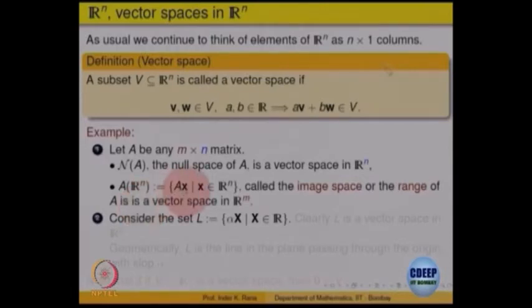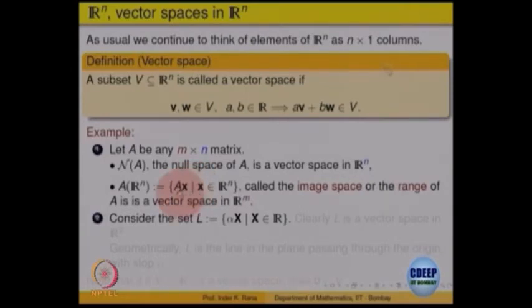For example, let us look at Ax1, one element of this set, and Ax2, another element. So, let us look at alpha times Ax1 plus beta times Ax2. We want to show it is also in this set, but what is alpha times Ax1 plus beta times Ax2? By the distributive property, the other way around, it is A applied to alpha x1 plus beta x2. So, it is A of some other vector, but that vector is again in Rn, right. It is clear to everybody.